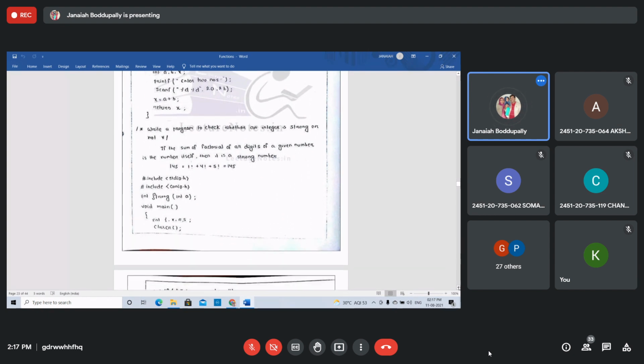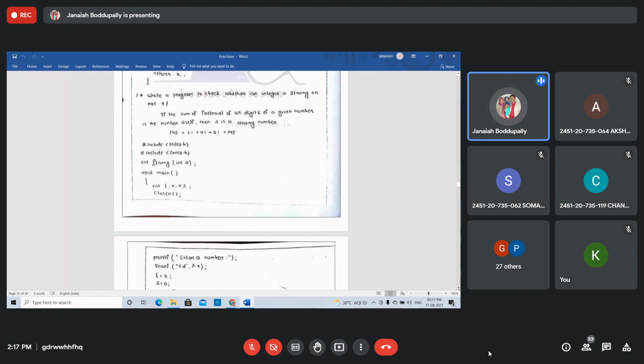Important. Next, write a program to check whether an integer is strong or not. Strong number, you know what a strong number is. The sum of the factorials of the digits of the number is equal to that number, that's a strong number. 145 equals 1 factorial plus 4 factorial plus 5 factorial, which is again 145. That's, 145 is a strong number. If the sum of the factorials of all the digits of a given number is the number itself, then it is a strong number.